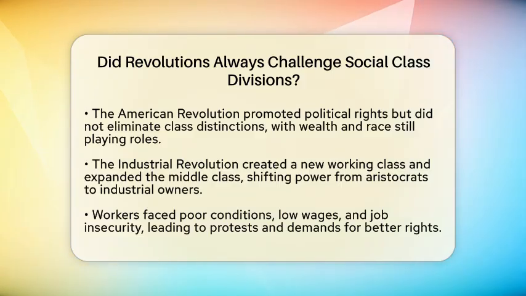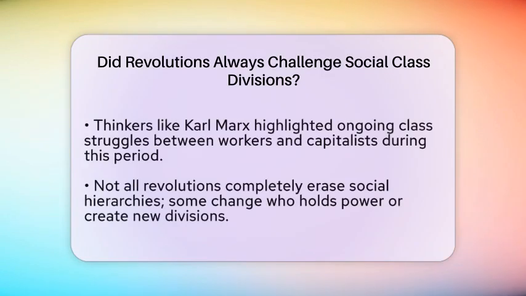The American Revolution of 1776 also challenged some social structures. It promoted ideas of political rights and equality. Yet, it did not wipe out social class differences completely. Wealthy landowners and elites still held influence, and issues like race and gender inequality remained. During the Revolution, conflicts over taxes and representation showed that class tensions were still alive. Poor and working class citizens often resisted the demands of the wealthy and powerful.